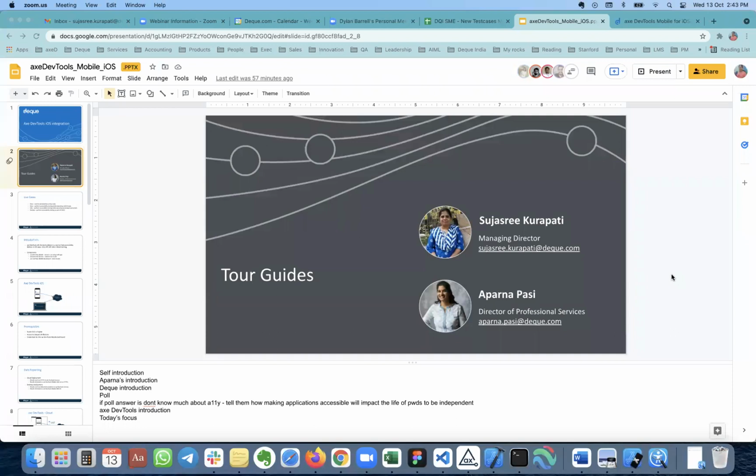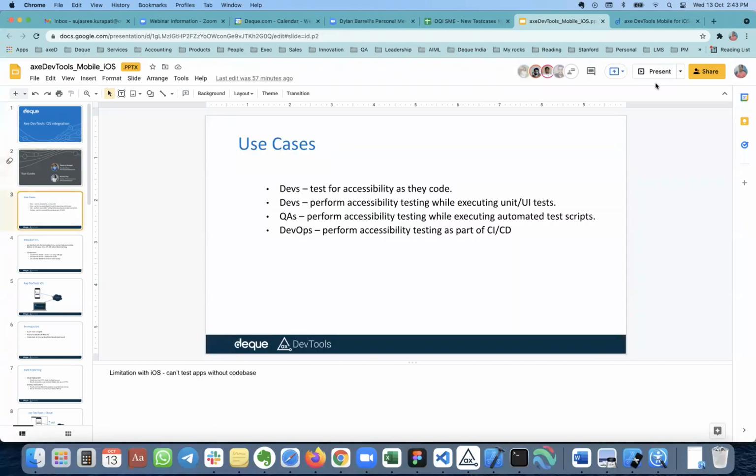But some of these are for web, right? Not specifically for native apps, isn't it? Yeah, Wave, Pally, these are all web tools, not native applications. Accessibility Inspector is for native apps only, but Accessibility Insights for Web is from Microsoft. Yes, Microsoft. Okay, so this is good information. Thank you so much. Let's move on to the topic of today.